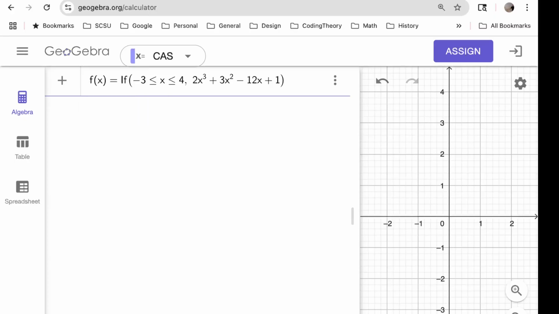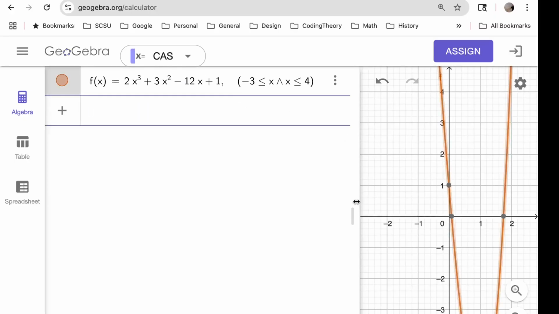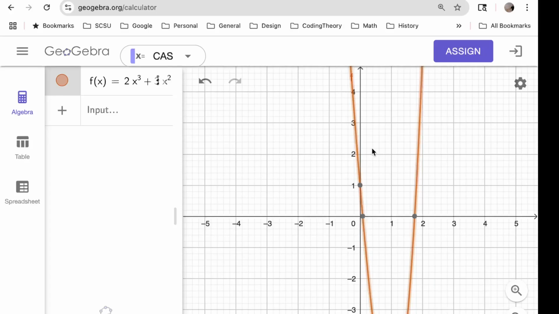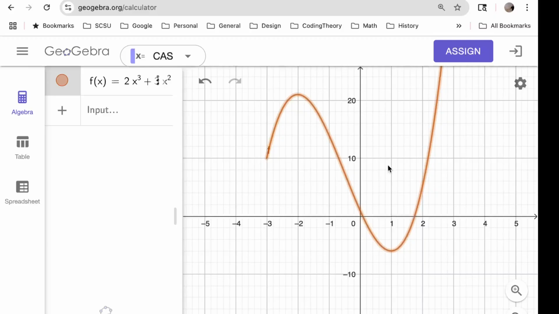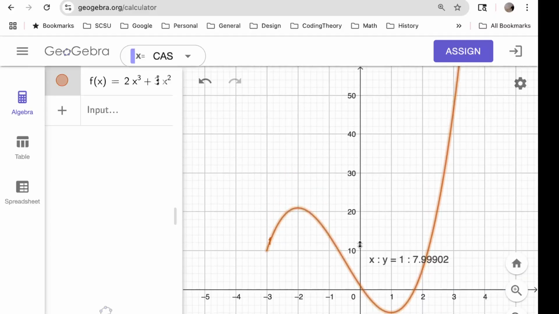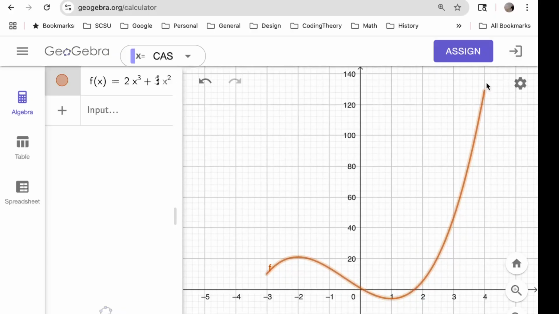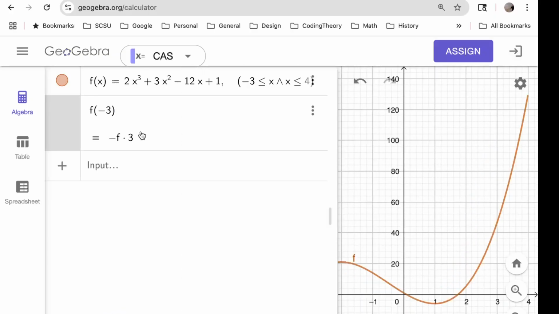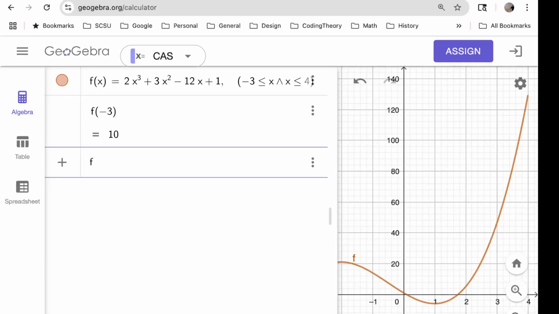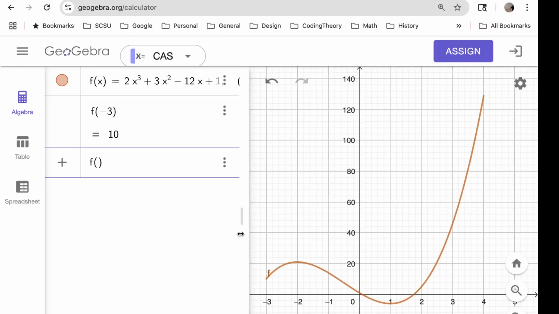That was our formula. So if you plot that, well, I'm going to need to scale things a little bit here. Let's scale the vertical axis so that we see more of the graph. You see the limits, well, you see the left limit anyway. Yeah, there we go. The right limit just appeared on here too. And then f at minus 3, 10. There we go. What else do we need? We need f's value at the critical numbers, which were minus 2 and then plus 1. You can see those are places where the tangent lines are horizontal.